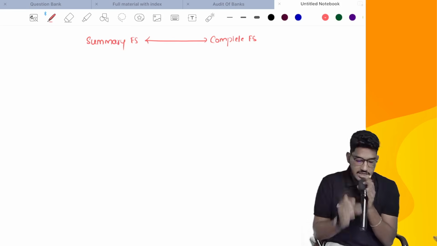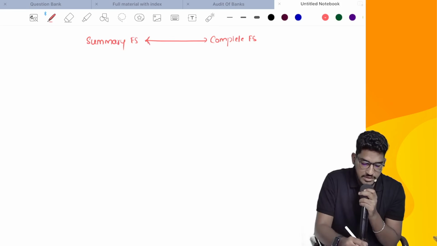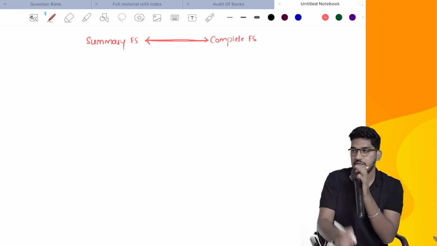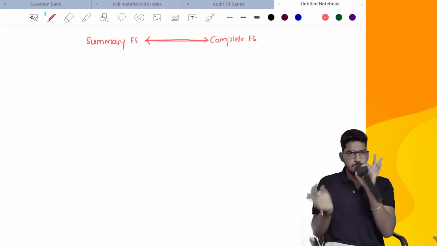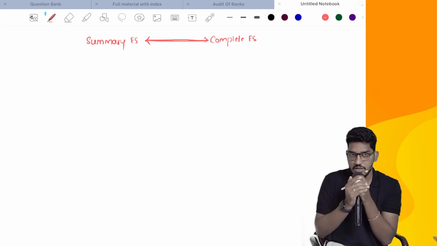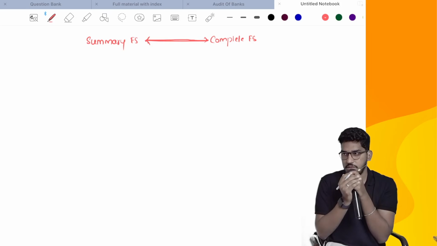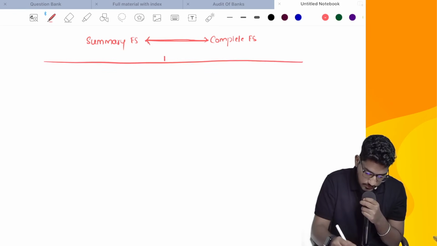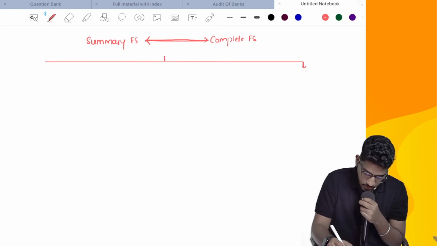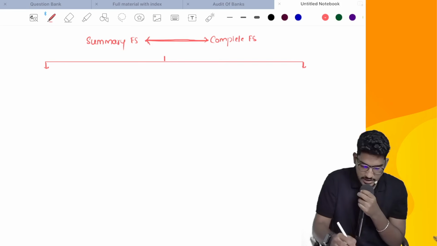Yes or no? When you are checking whether summary financial statements are in line with complete financial statements, that is what we are checking. So you will perform all the audit procedures for doing that comparison. Now, two outcomes are possible. What are the two outcomes? Properly summarized, not properly summarized.